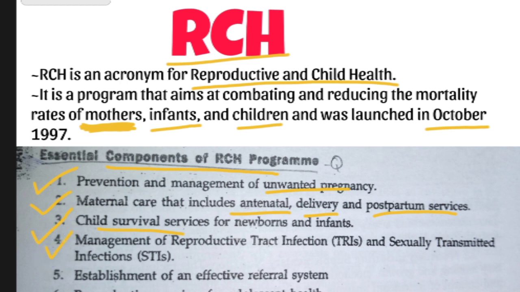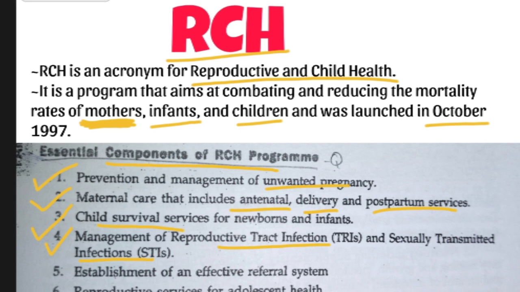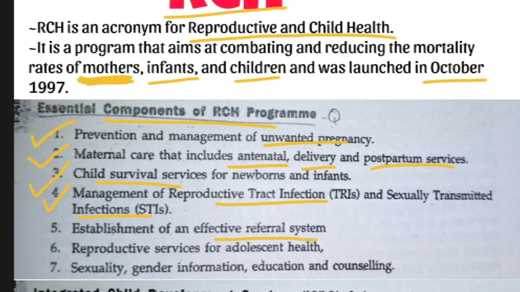And management of reproductive tract infections and sexually transmitted infections, providing knowledge about them, and management will be provided here. And a referral system, it is a unit which provides knowledge, and people can contact them and ask whatever doubts they have. They provide a referral unit for that. And reproductive services for adults also. And then sexuality, gender information, education, counseling and treatment will be provided here in the RCH. And next we have